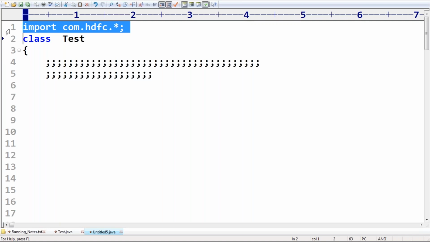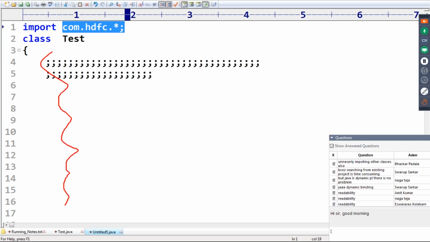By simply seeing this import statement, which classes are we using in this program from com.hdfc? Can anyone please tell? Sorry, we don't know. Now we have to read the total code.